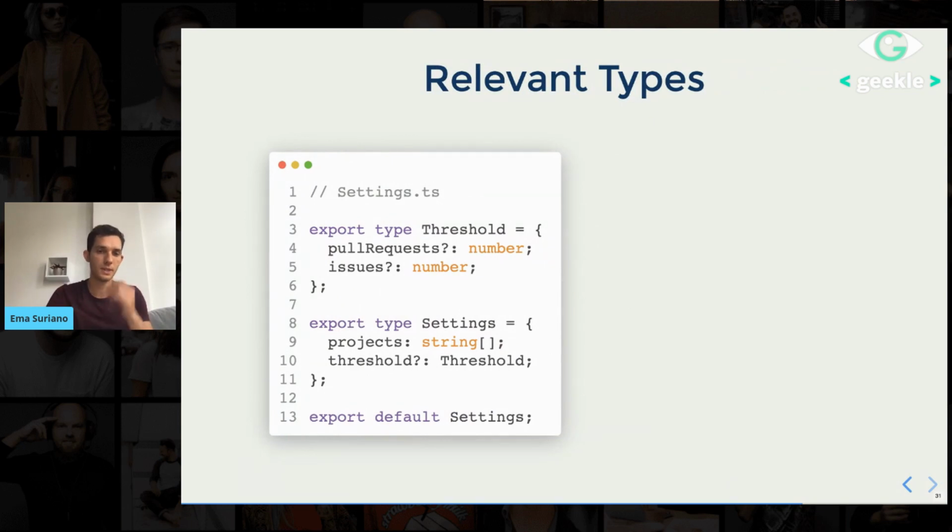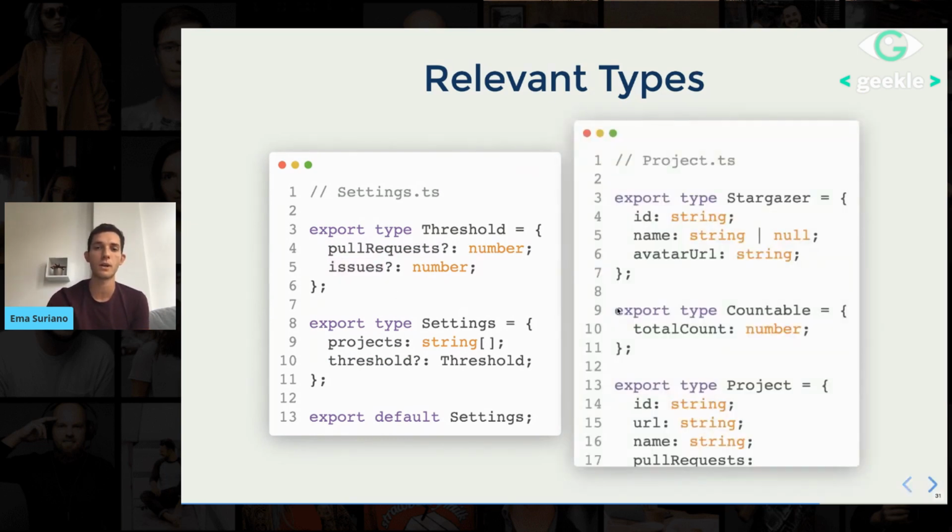So, relevant types for this task. We have the settings type. Settings are the thing used for the configuration. Here we have projects, which is an array of strings, and this has to be mandatory, otherwise the project doesn't make sense. Then threshold is optional, and threshold at the moment has pull requests and issues.